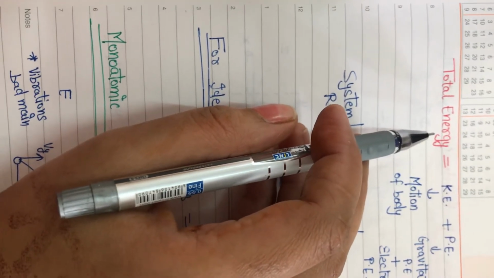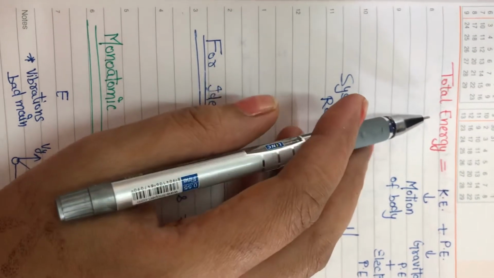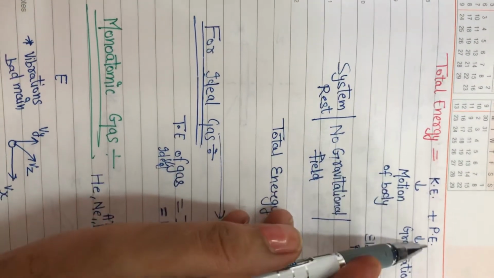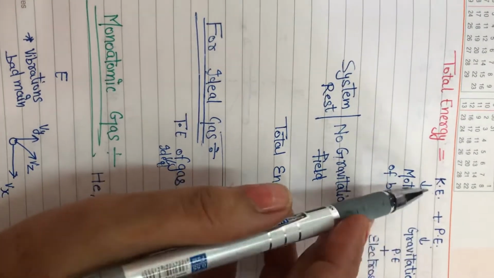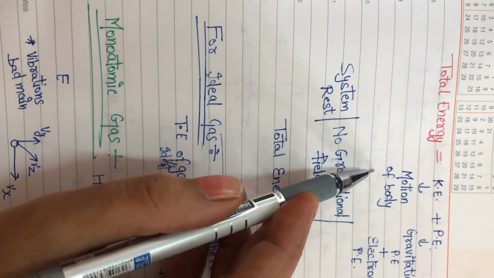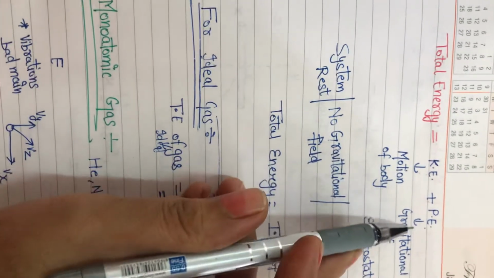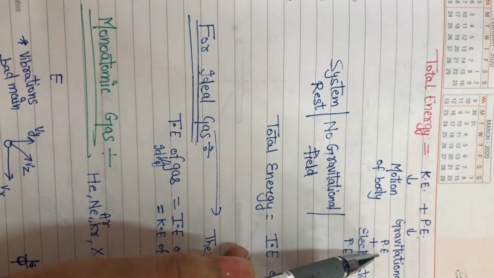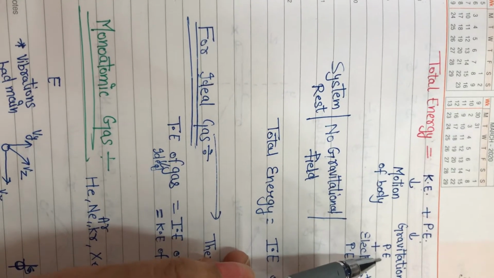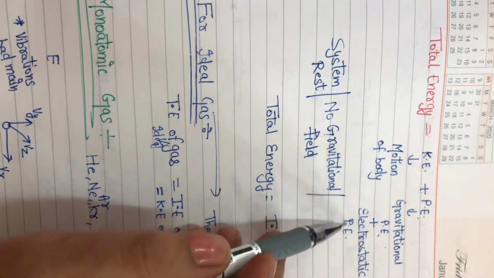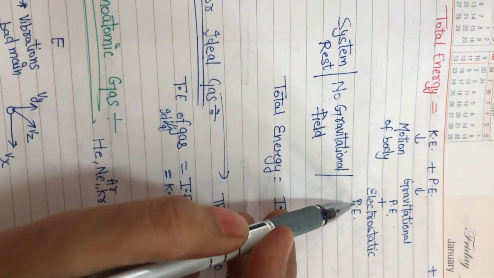In case of thermodynamics, total energy is the combination of kinetic energy and potential energy. Kinetic energy is the energy possessed by a body due to its motion. And what is potential energy? Energy that exists due to its position. And potential energy is of two types, gravitational potential and electrostatic potential energy.